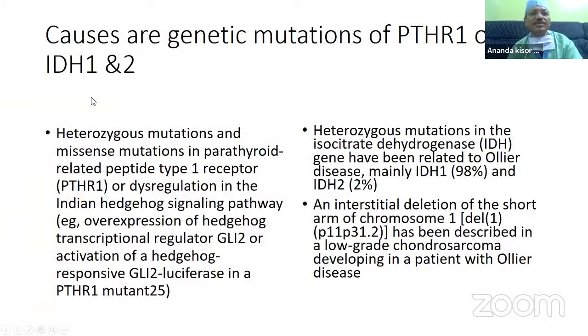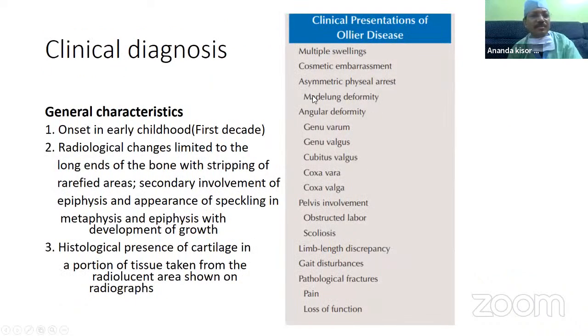Now the causes, this is the header. These are the genetic problems, basically the PTH1R. The clinical diagnosis: these are the common characteristics of both Ollier's and Maffucci's, and the clinical presentation is like this. Basically the different deformities of the limbs, and see the clinical pictures.